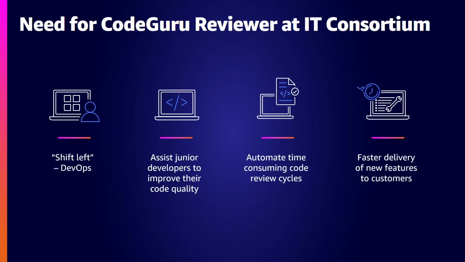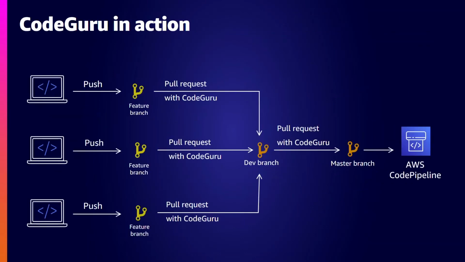On a typical day, developers will create feature branches where they develop their code. Once their code is ready, we push the feature branch to the dev branch. In the process, they create a pull request, and CodeGuru kicks in to do the automated reviews. This takes about 5 minutes or less, depending on the size of the pull request.